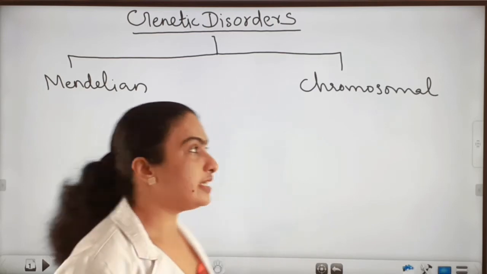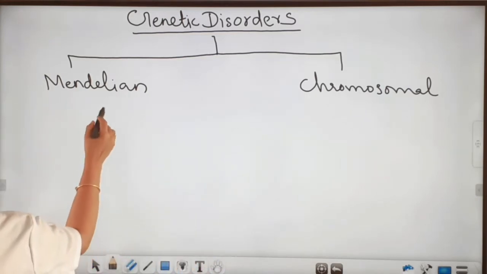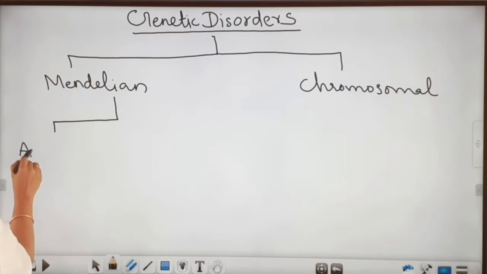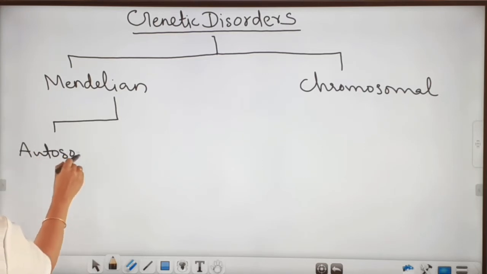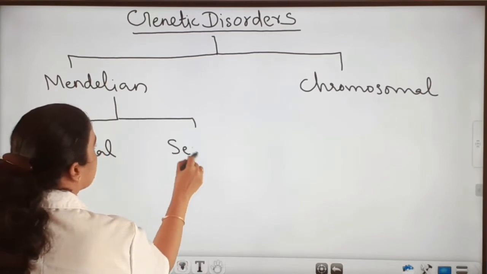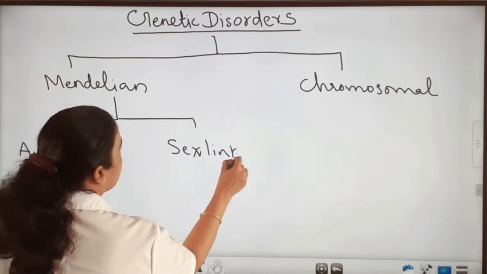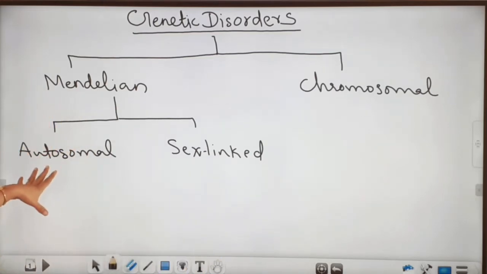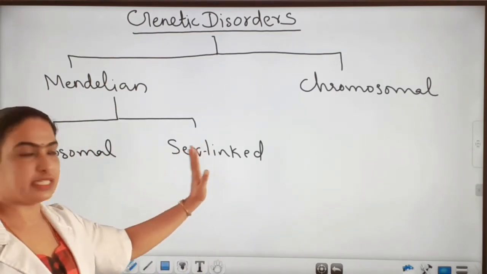And let's see the Mendelian disorders. Which are the Mendelian disorders? The Mendelian disorders are again classified into autosomal Mendelian disorders and sex-linked Mendelian disorders.